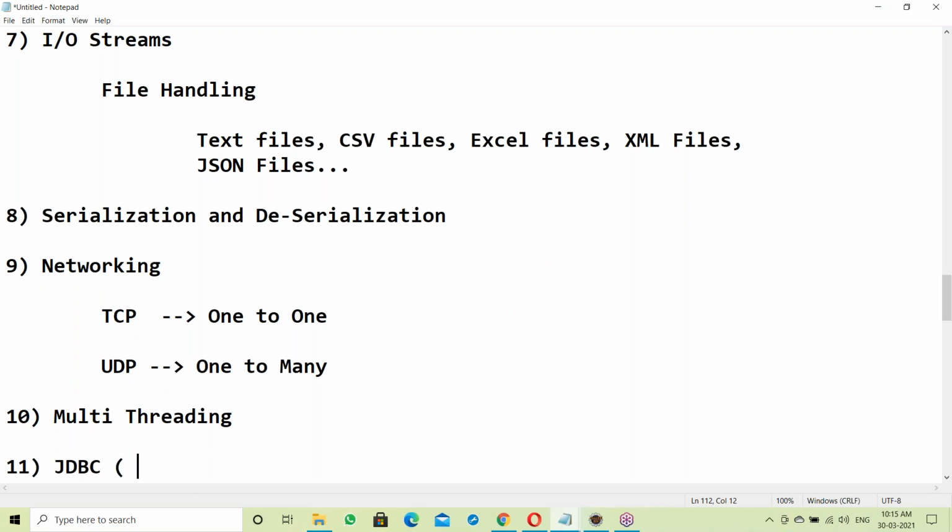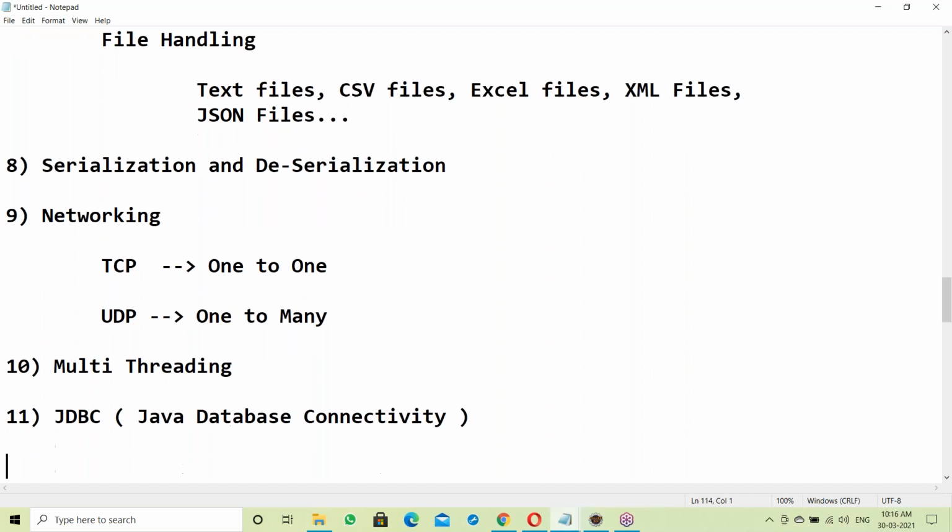JDBC, Java database connectivity. JDBC is a part of standardization here. Suppose data is in the database, how to read it? Suppose employee information in an employee table. So connect to the database and read from the EMP table. For this, JDBC is the way. Okay, this also comes under SE standardization.